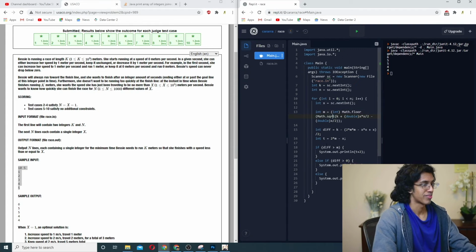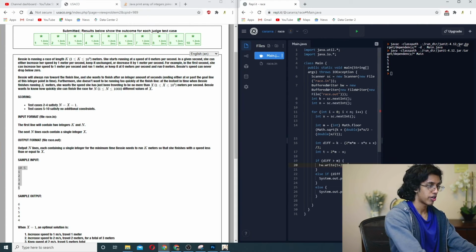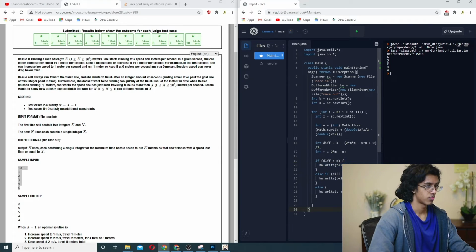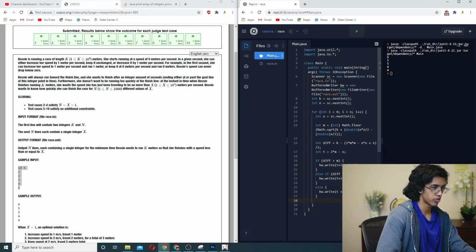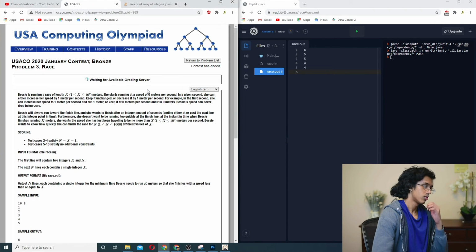Nice. Alright, so now we just gotta make our buffered writer. Same thing. Okay, one good thing about Java is that you get order of operations, so you can do this, not this. And then at the very end, we do bw.close. Hey, okay, nice.